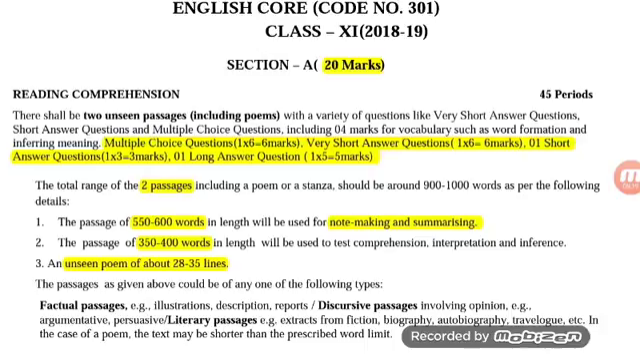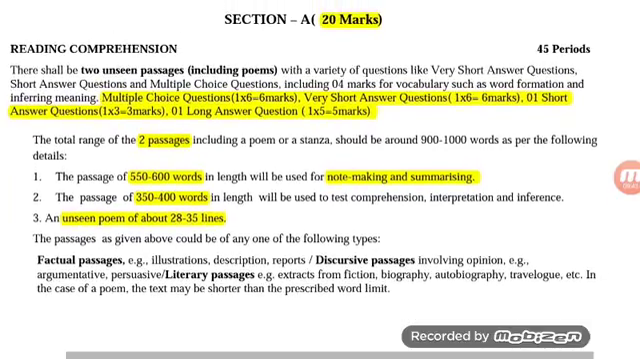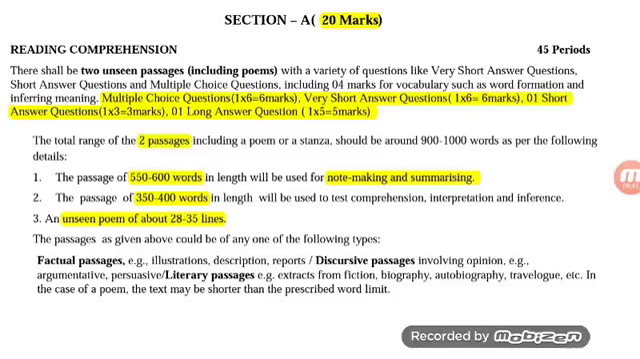In total, there will be two passages. Passage 1 will be of 500 to 550 to 600 words length, which will be used for note making and summary writing skills. So note making is considered to be one of the long answer questions of 5 marks, and this summarizing is a short answer question of 3 marks. So 5 plus 3, 8 marks is given specifically to note making and summary writing.